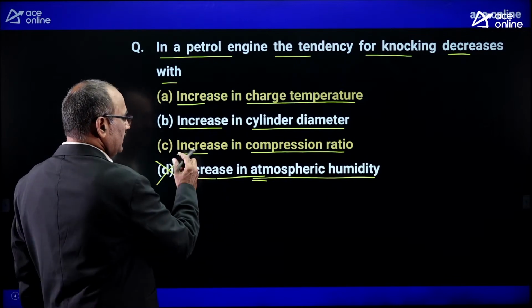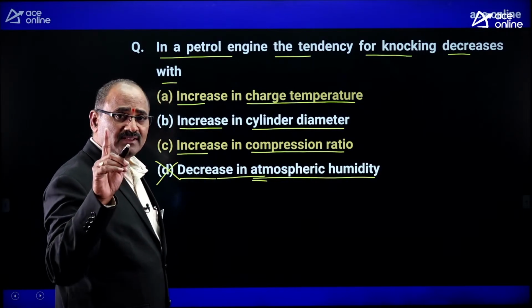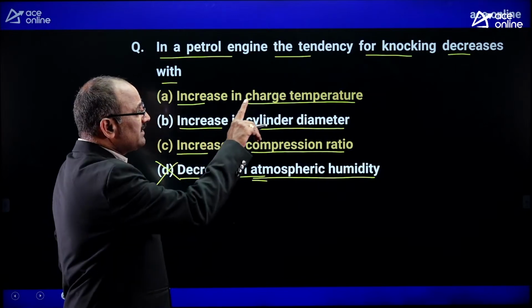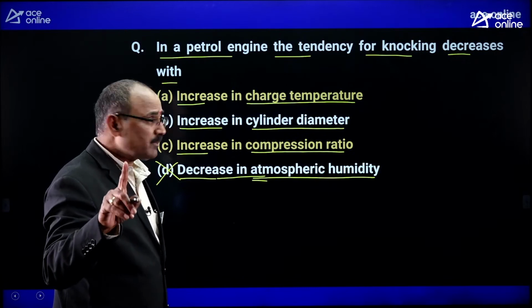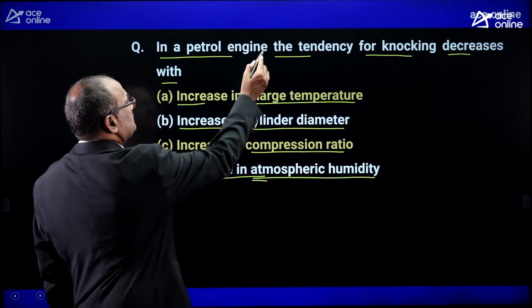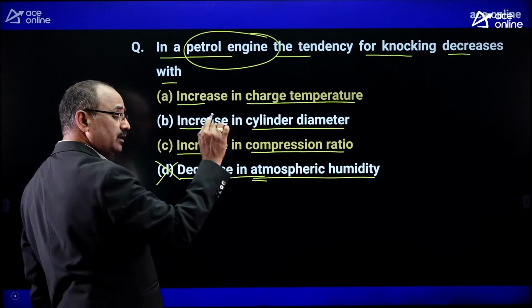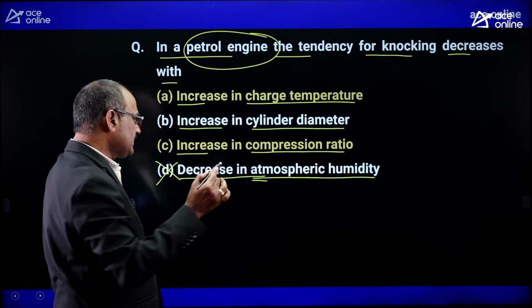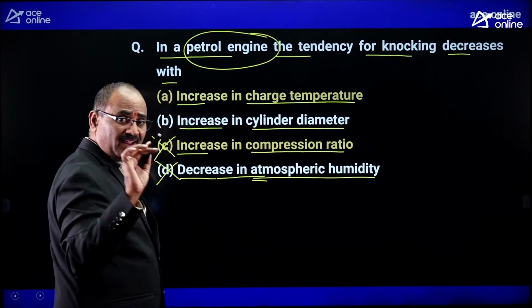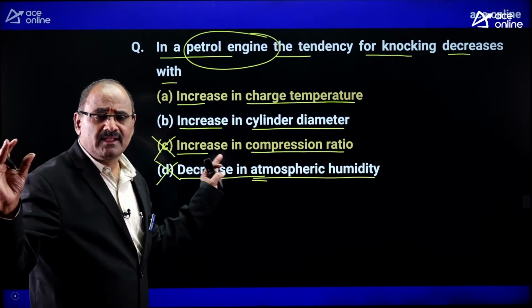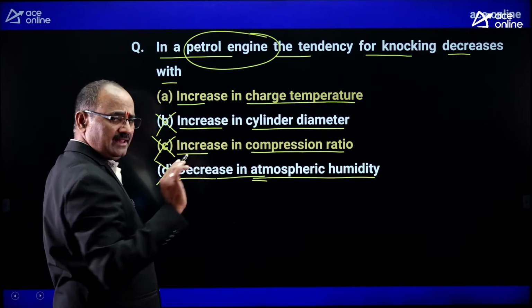Okay. Next, increase in compression ratio. When I increase the compression ratio, knocking for the SI engine increases. But it is asking what is the parameter causing decrease in the knocking of the spark ignition engine. This petrol engine is also called spark ignition engine. Anyhow, when I increase the compression ratio, detonation or knocking increases. Therefore, C also is not correct. Next, increase in cylinder diameter. When I increase the cylinder diameter, or when I maintain a large size cylinder diameter, definitely the knocking increases.